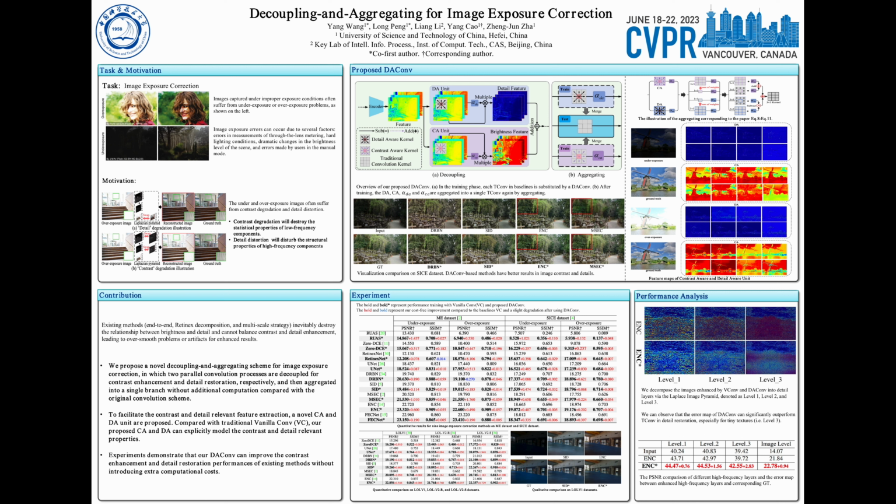To address this issue, this paper proposes to decouple the contrast enhancement and detail restoration within each convolution. We devise a contrast-aware and detail-aware unit to facilitate the statistical and structural regularities modeling. The proposed units can be plugged into existing CNN-based exposure correction networks to substitute the traditional convolution to improve the performance. Furthermore, to maintain the computational costs without changing, we aggregate them into a single traditional convolution kernel.